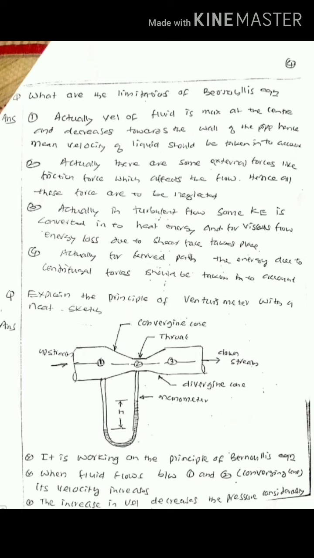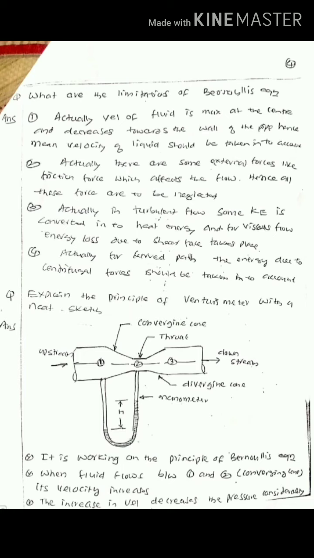The second limitation is that there are external forces like friction force which affect the flow. Hence, all these forces are neglected. We have not considered the friction force in the derivation. The third limitation is that in turbulent flow, some kinetic energy is converted into heat energy, and for viscous flow, the energy loss due to the shear force also takes place, which is not taken into consideration. Another limitation is that for a curved path, the energy due to centrifugal force should be taken into account, which is not considered during the derivation. So these are some limitations of Bernoulli's theorem.